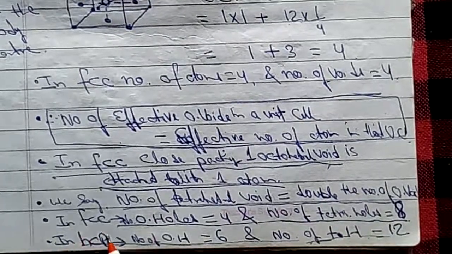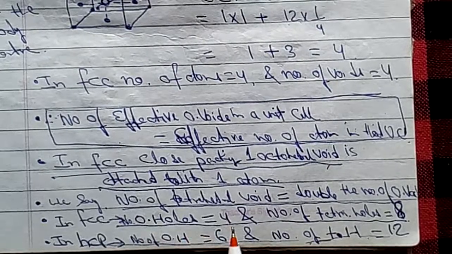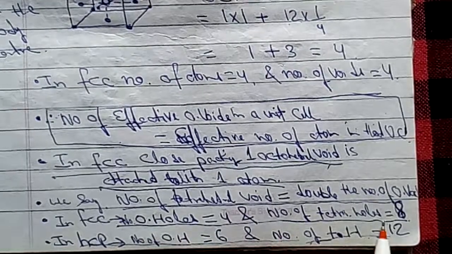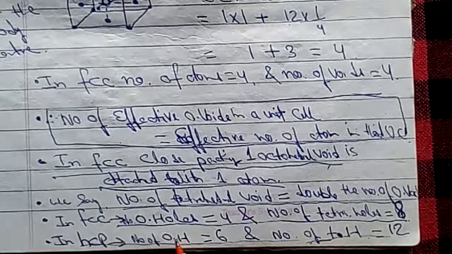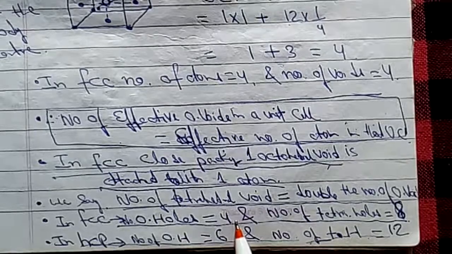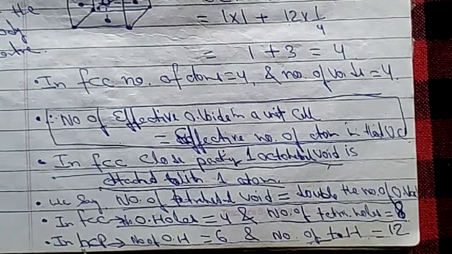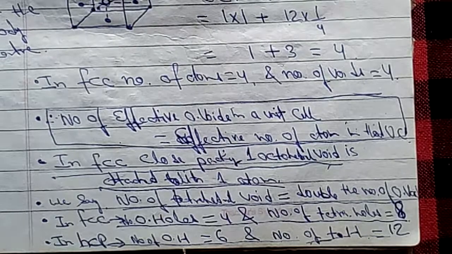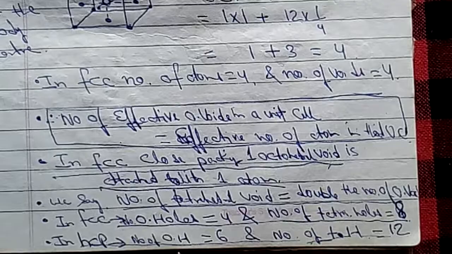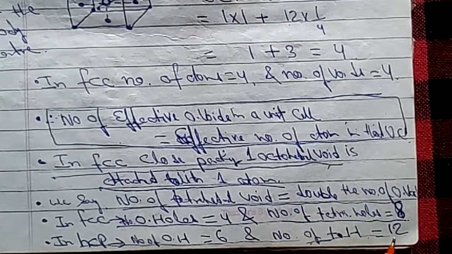Lastly, in FCC the number of octahedral voids or octahedral holes is 4 and the number of tetrahedral holes is 8. In FCC again the number of octahedral holes is 4, double will be tetrahedral, so the number of tetrahedral holes is 8. Lastly, in HCP, hexagonal close packing also, the number of octahedral voids or octahedral holes is 6 and the number of tetrahedral holes is 12, double in number.